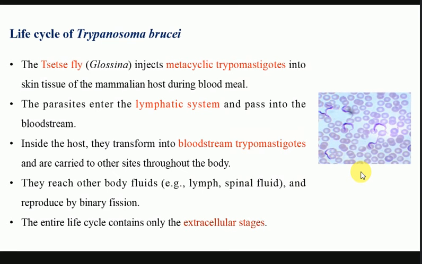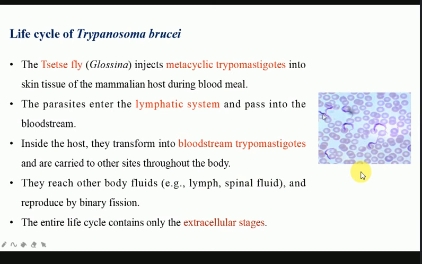So if you look at the generalized life cycle of both Trypanosoma brucei gambiense and rhodesiense, here we have taken the generic name only, Glossina. All right. So we are discussing both of them. So the tsetse fly, which is Glossina, injects the metacyclic trypomastigotes into the skin tissue of the mammalian host.